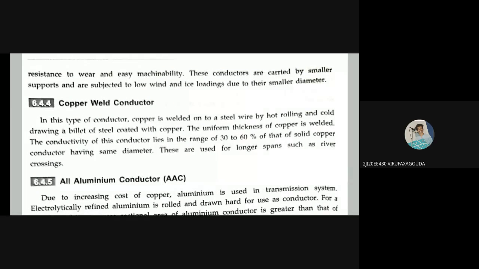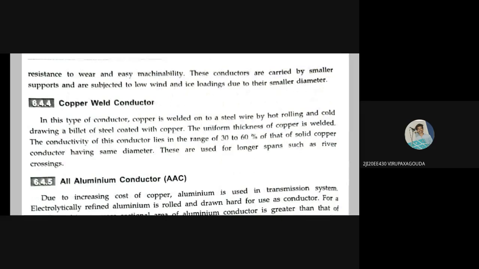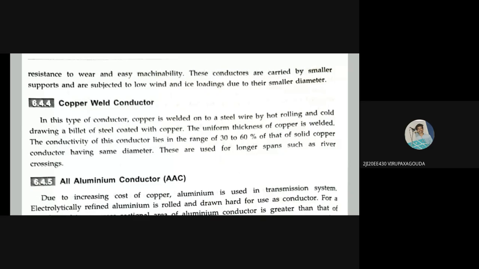Okay, now you may ask what hot rolling is and what cold drawing is. Hot rolling is when you are melting the substance and rolling it to form that material in that hot condition only. Okay, in that hot condition only you are doing that. And there is also cold rolling.